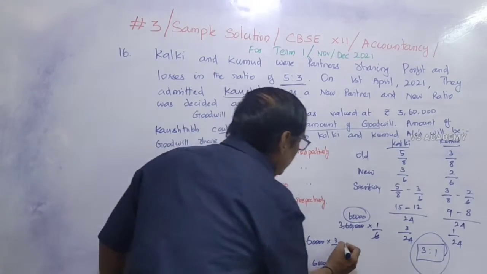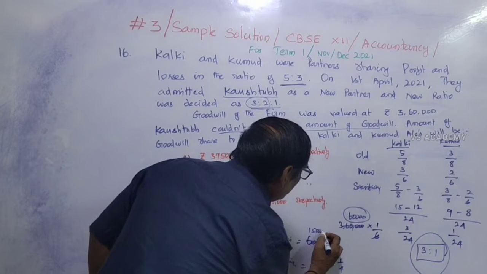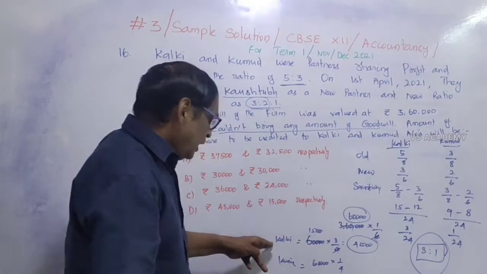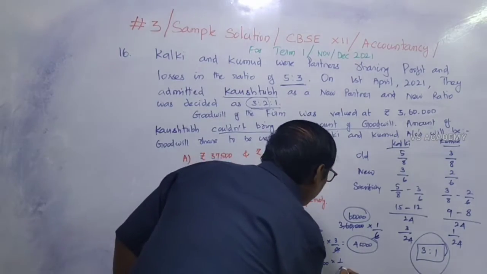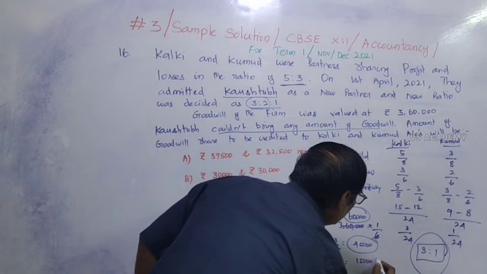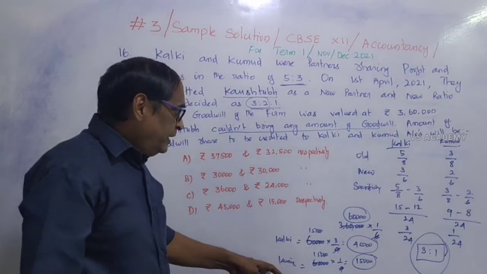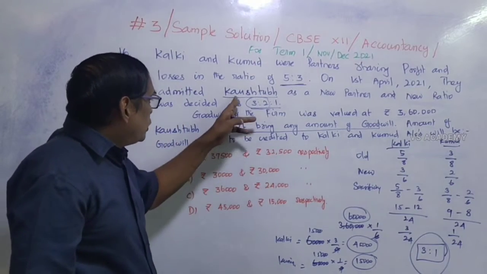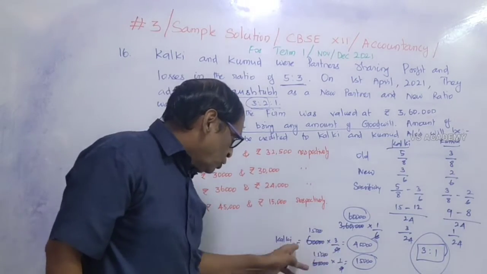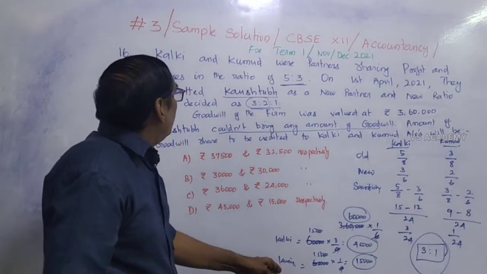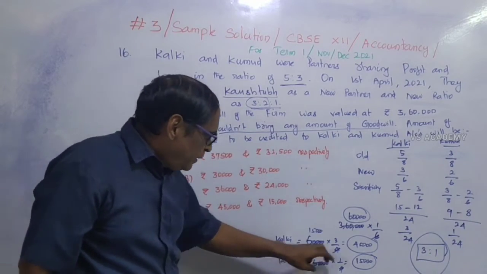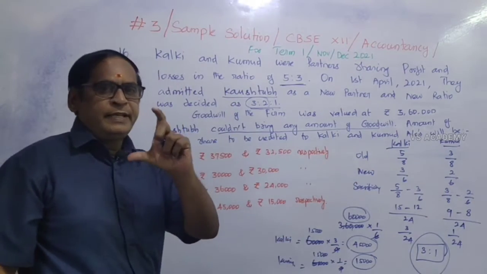So how much? 15,000 into 3, that is 45,000 rupees, is to be credited to Kalki's account. And 15,000 into 1, 15,000 rupees is to be credited to Kumud's account. So the journal entry, if asked: Kaustubh's account debit 60,000, to Kalki's account 45,000, and to Kumud's account 15,000. These two accounts are to be credited 45,000 and 15,000. That is the exact and correct answer.